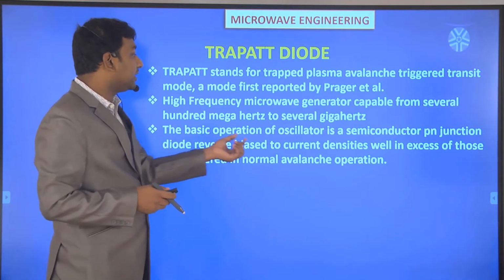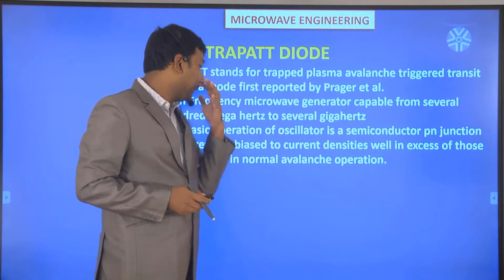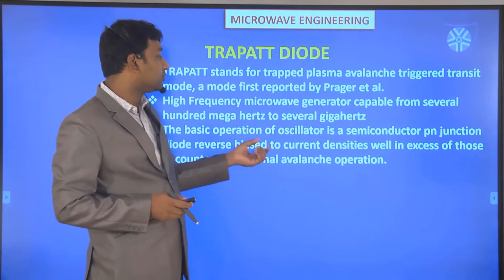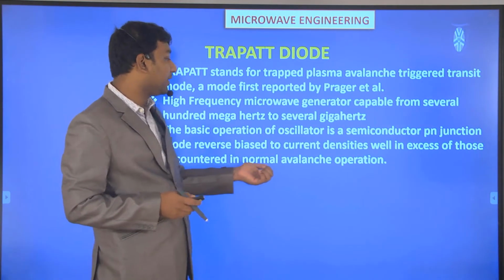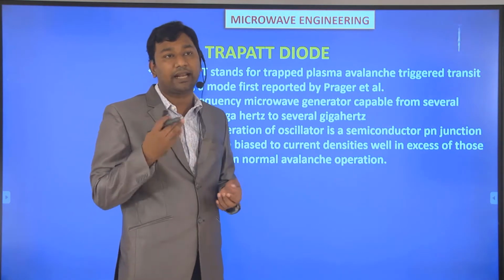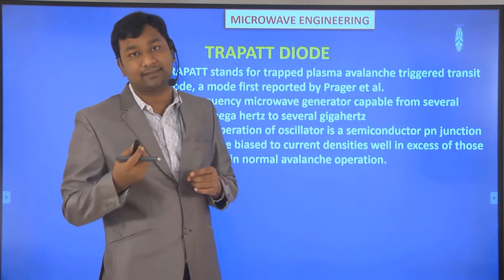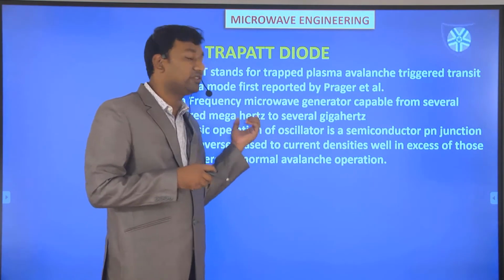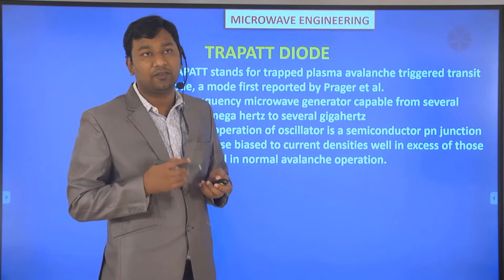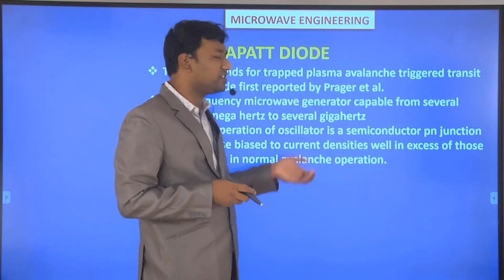The basic operation of the oscillator is a semiconductor PN junction diode reverse biased to current densities in excess of those encountered in normal avalanche operation. So the current density is in excess compared to the normal avalanche region. Whatever current density we have seen in the earlier case of the avalanche region, here the density is very high.